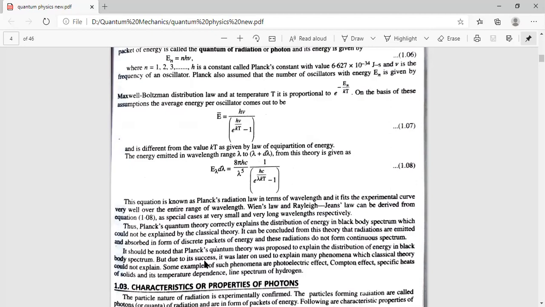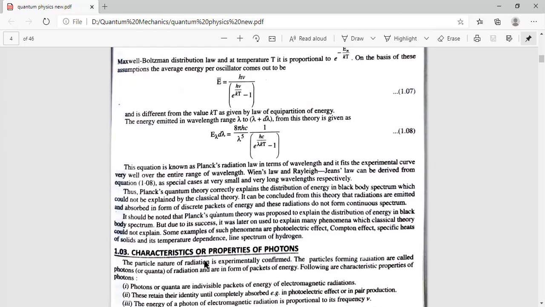Thus, Planck's quantum theory correctly explains the distribution of energy in blackbody spectrum, which could not be explained by the classical theory. It can be concluded from this theory that radiations are emitted and absorbed in the form of discrete packets of energies, and these radiations do not form continuous spectra. The energy emitted by the black body is not continuous, it is discrete packets of energies.